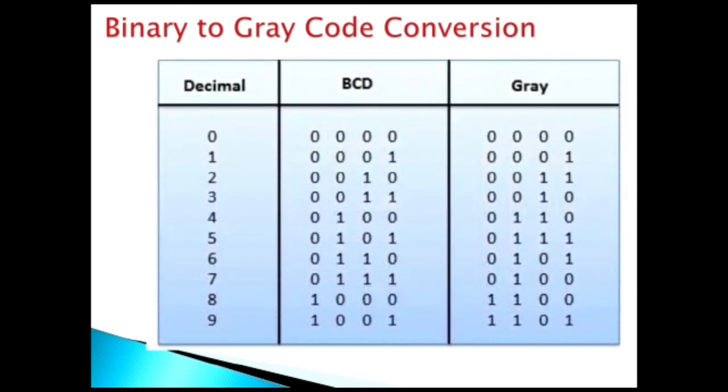Now in this table we can see the decimal, BCD and gray code. In this case, every BCD number is converted into the corresponding gray code. Here we can comment on the advantage of gray code over BCD. In the BCD system, we see many changes in successive pairs.